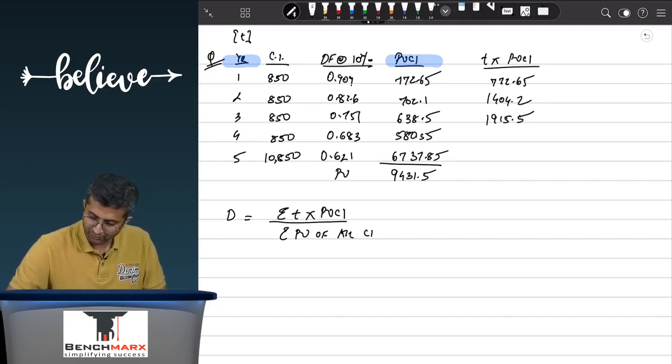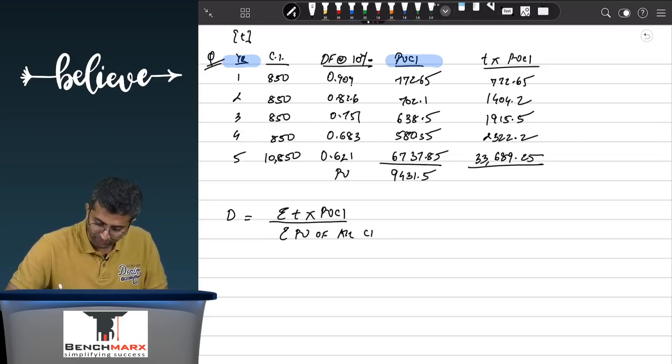4 into 580.55, this is 2322.2, 5 into 6737.85, and you get 33,689.25. Memory recall, and you get 40,103.8.